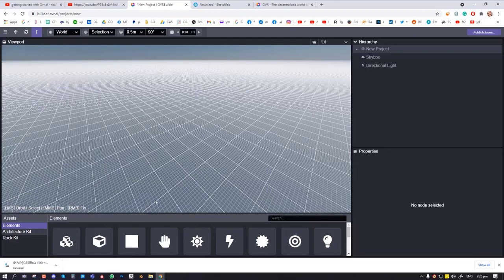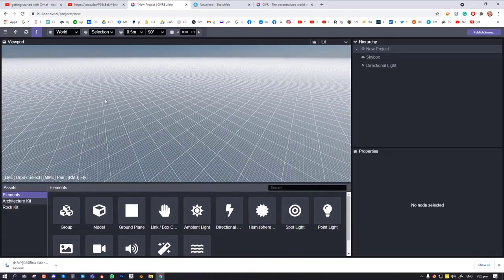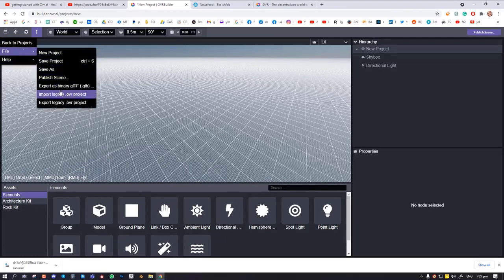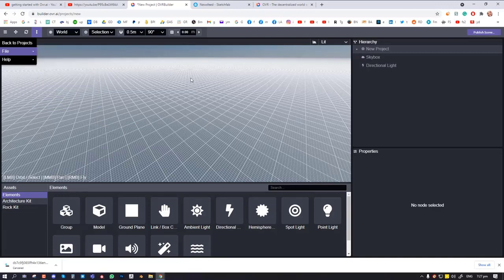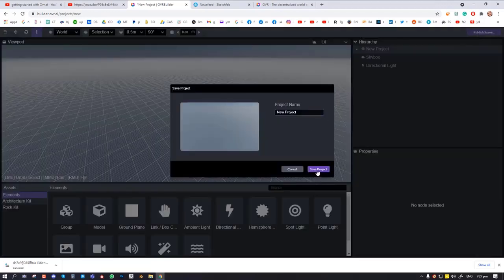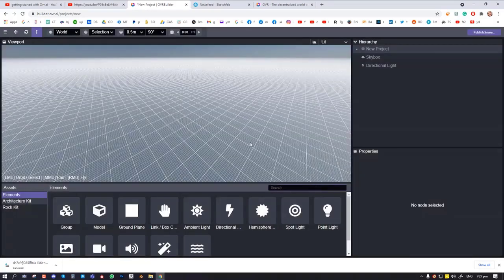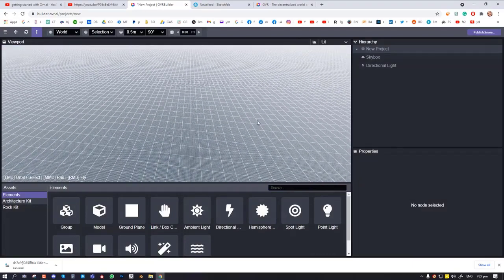So maybe if you assemble your assets here online, you can export them. You can also import your old projects and load your project, and also just save stuff out. Though there's some limitation with saving, especially if you don't have an account yet. If you click on publish project and click on save, it's going to ask you to register and log in with Web3 and connect your wallet. I don't have that, so there'll be no saving for me at this moment.